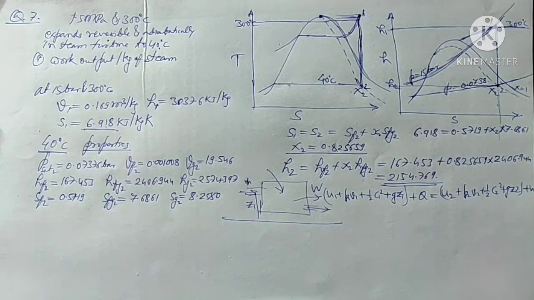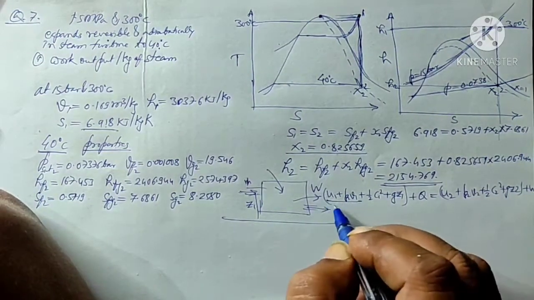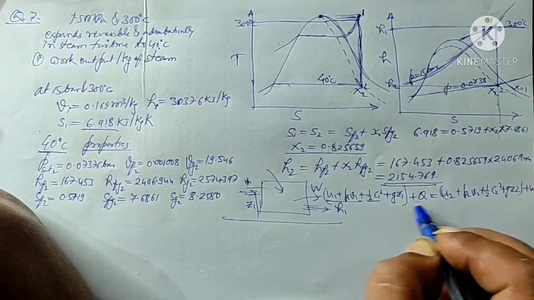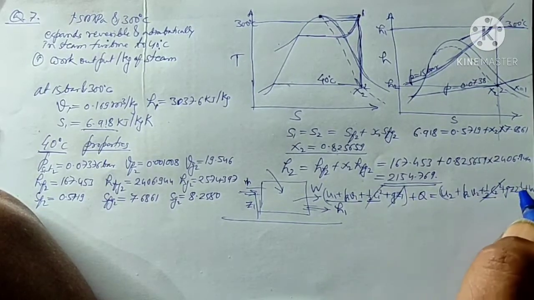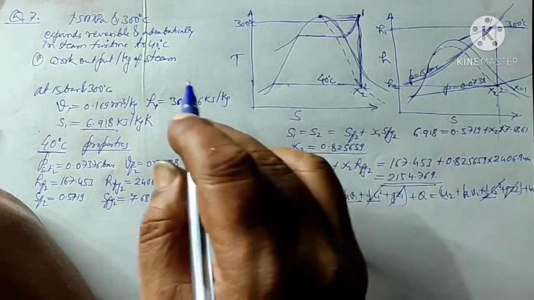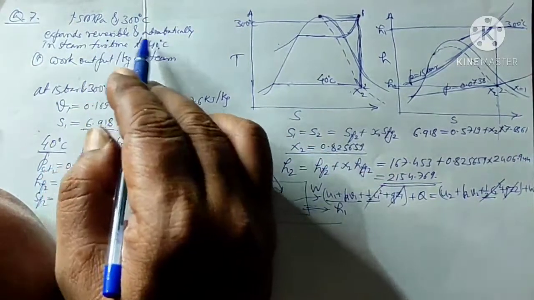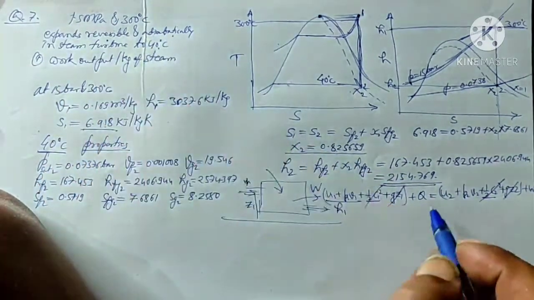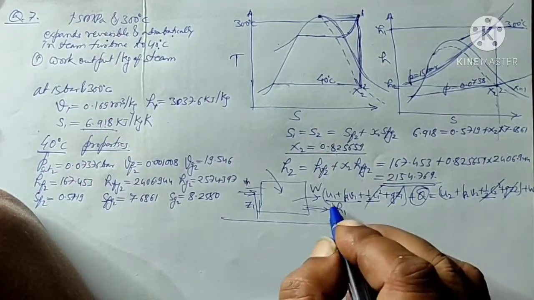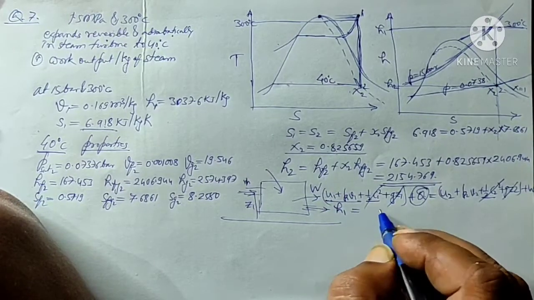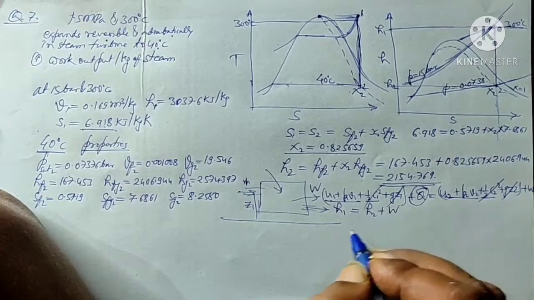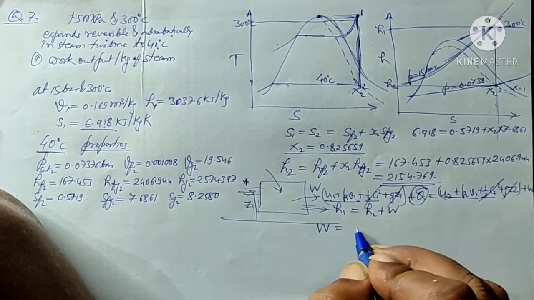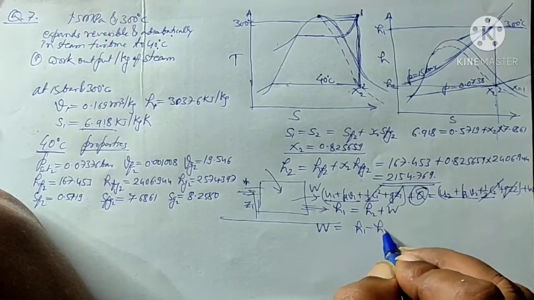In this case, we can simplify it as H1. C1 and C2 we can neglect, Z1 and Z2 also we neglect. There is adiabatic expansion, so Q is 0. So H1 equals H2 plus W, or W will become H1 minus H2.